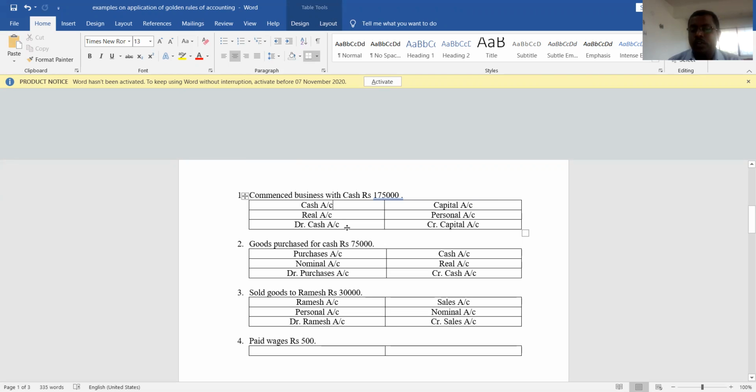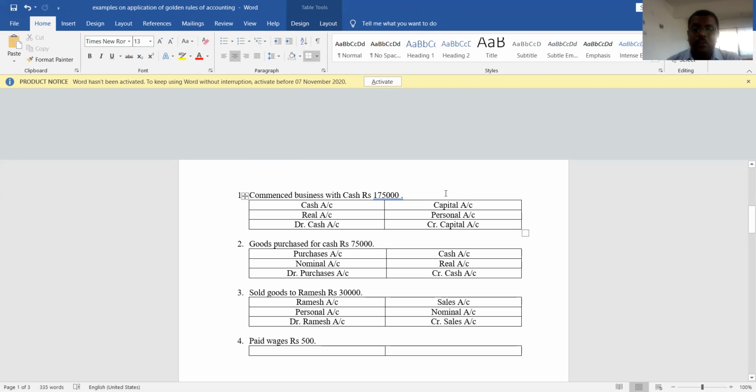What is the debit rule of real account? Debit what comes in. So cash comes in, we need to debit cash account. Now move to second one, that is capital account. As we all know that it is personal account. Now we should check with the rules of personal account. What is the rule? Debit is the receiver, credit is the giver.